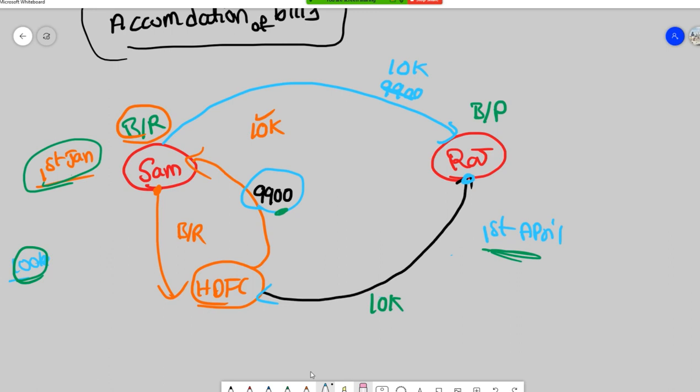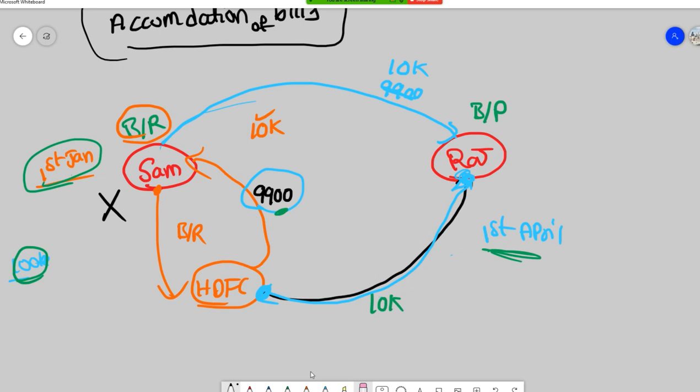Now it may look simple, but here is the real question. On the due date, 1st April, HDFC Bank will go and ask Raj for money. Obviously Raj will pay HDFC Bank only when Sam pays. On the due date, Sam didn't pay. Then Raj will dishonor that bill. The accommodation bill becomes dishonored.